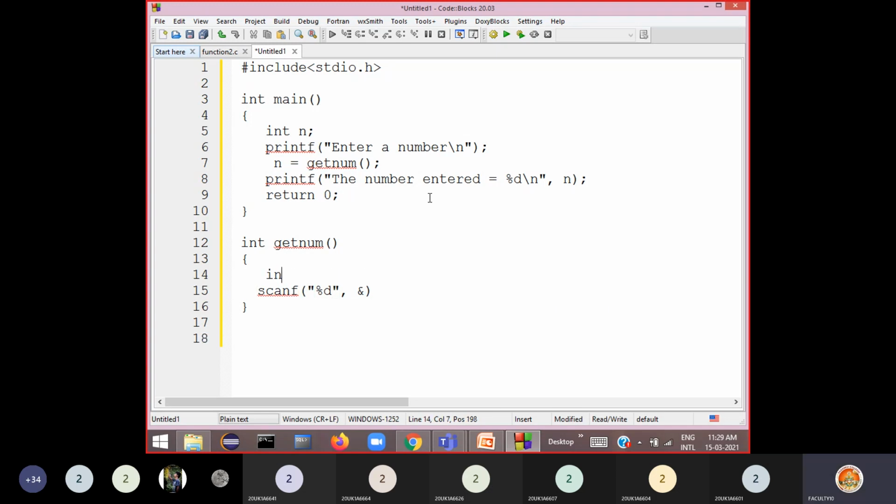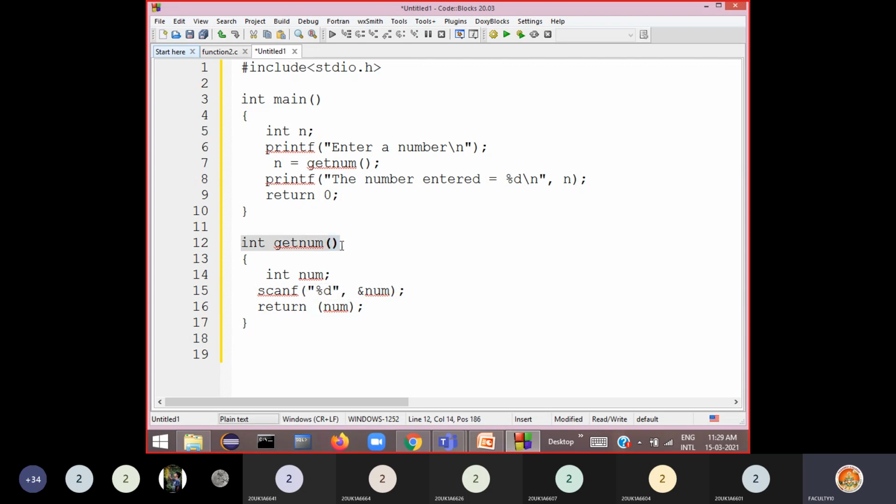So here you declare some variable, int num. Whatever he enters, I'm catching in it. Then I can say return num. This is how I can define a getNum function. Internally using scanf only, it reads the number and it is returning that value.